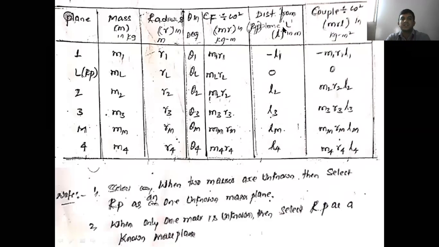Now what is the sixth column? It is the distance from the reference plane. Here you consider the reference plane as the L plane. From the L plane, the planes towards the right side of the reference plane are positive, and towards the left side you consider as negative planes. Then you make one more column, that is couple divided by omega square, that is m into r into L, in kg meter square. Just multiply the centrifugal force, the fifth column, and the distance from the reference plane, the sixth column, and you'll get the couple.